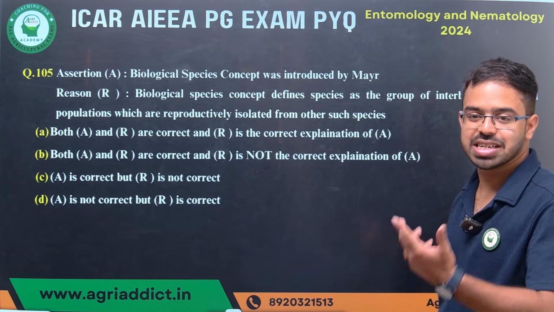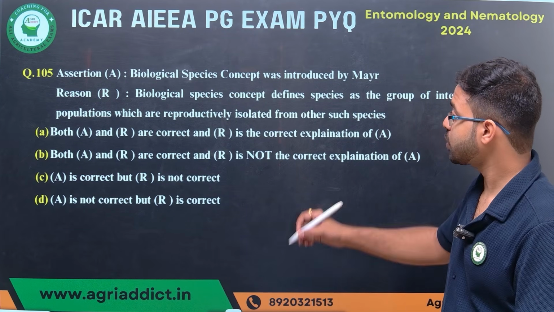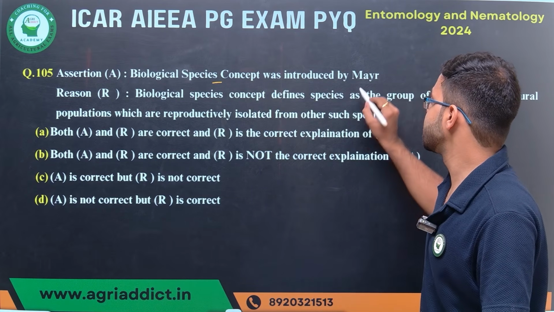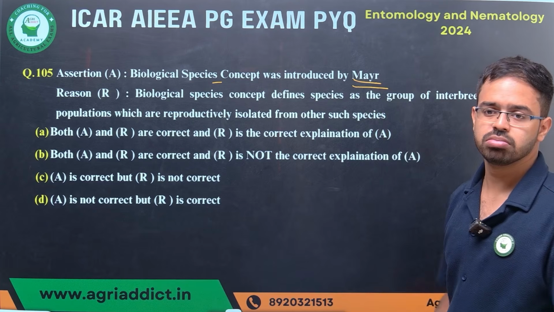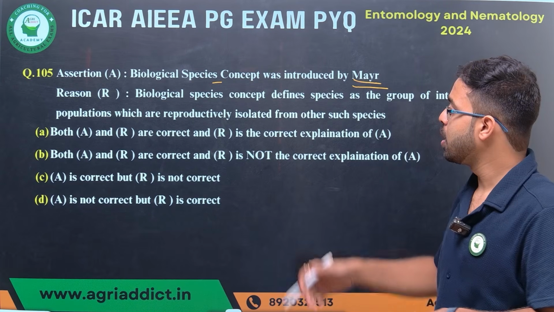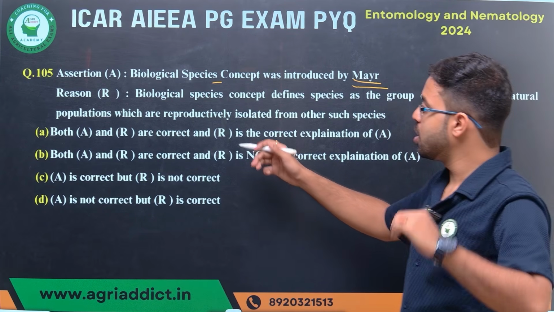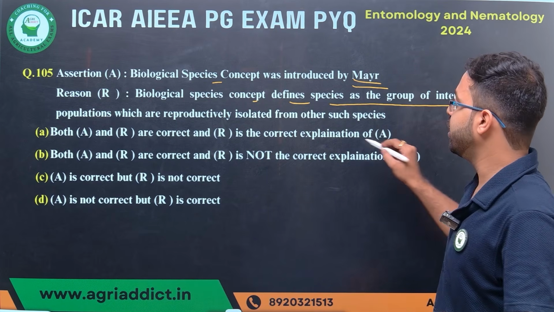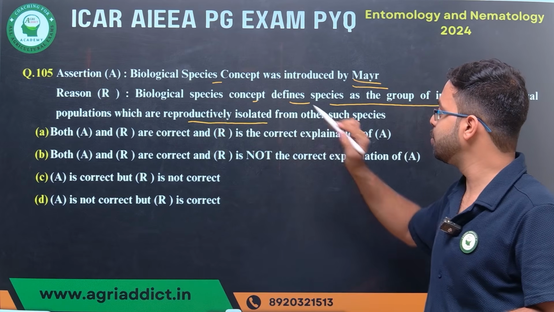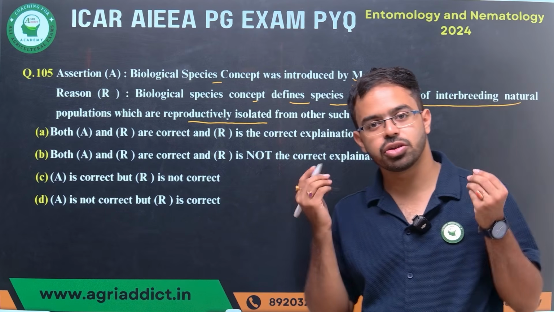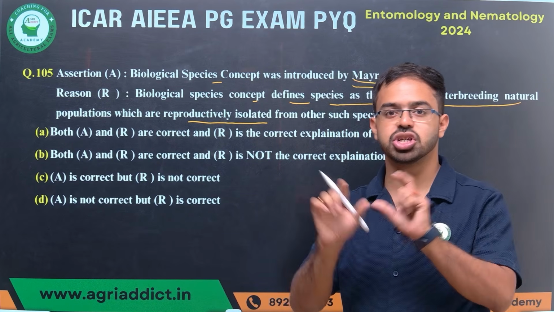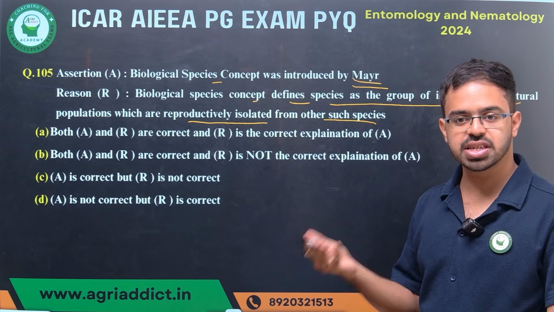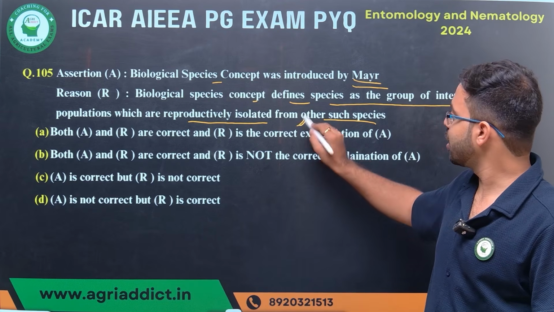Next question, it's an assertion reason type of question. So what will we see in the assertion? Biological species concept was introduced by Mayr. Okay, consider it. Next, what is the reason? Biological species concept defines species as the group of interbreeding natural populations that are reproductively isolated. Means this is the normal definition of a species. They should be reproductively isolated from other such species. Correct. So your reason will be correct.